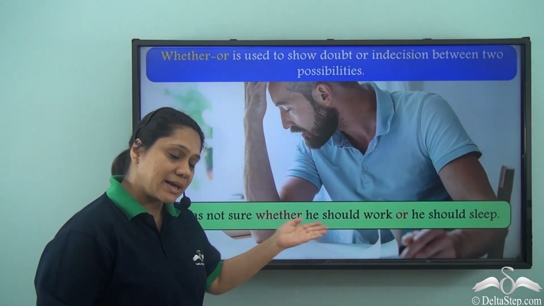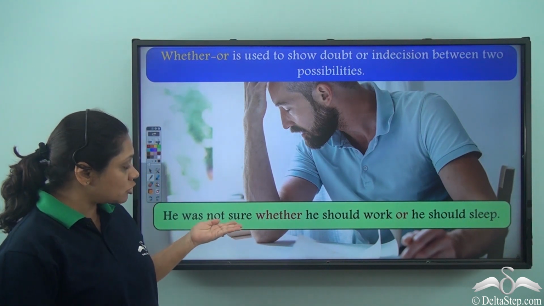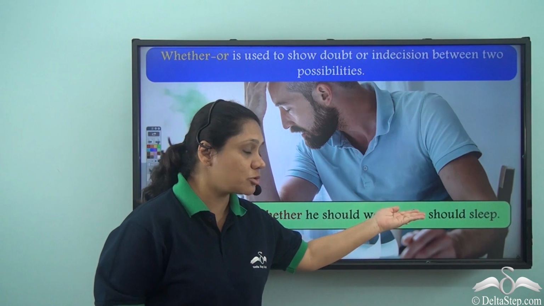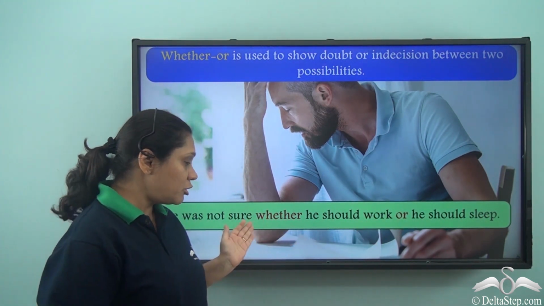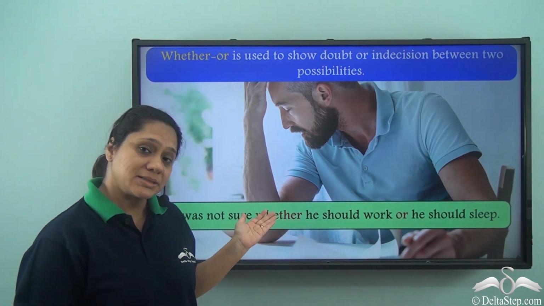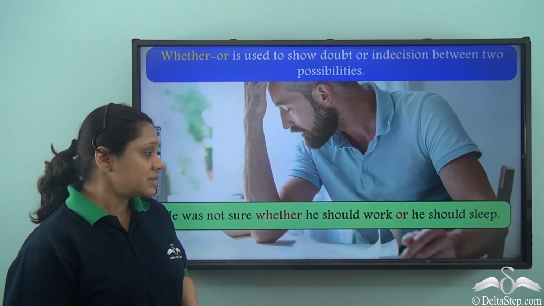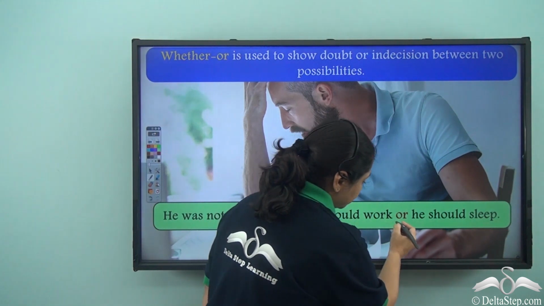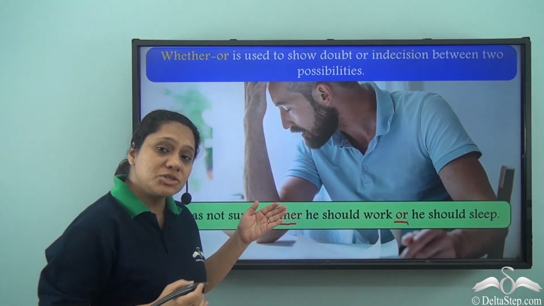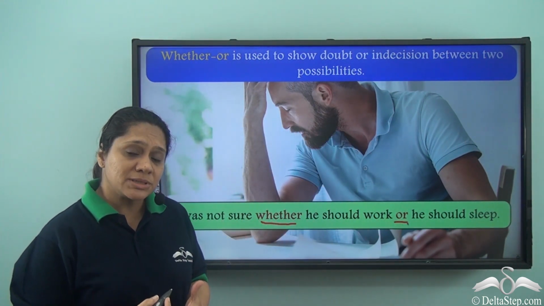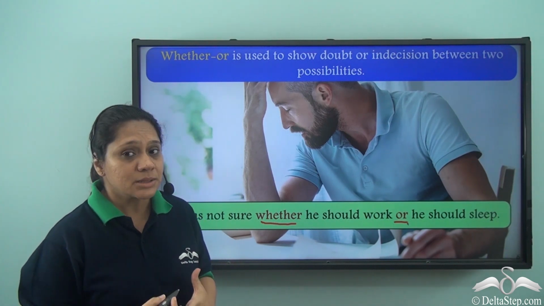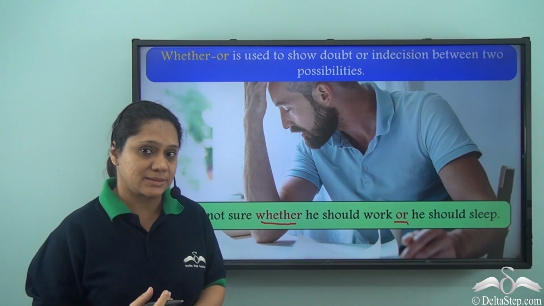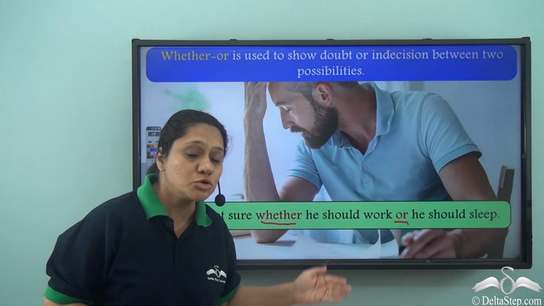Let us read this sentence. He was not sure whether he should work or he should sleep. What do we understand when we read this sentence carefully? We understand that whether or is a conjunction that is used like a pair, but they are put in different places in the same sentence. Now, what does whether or do?